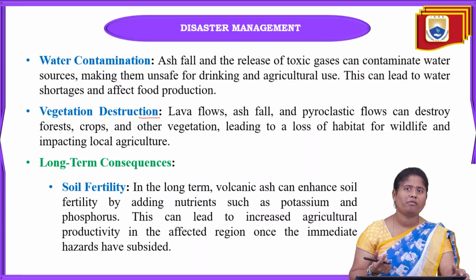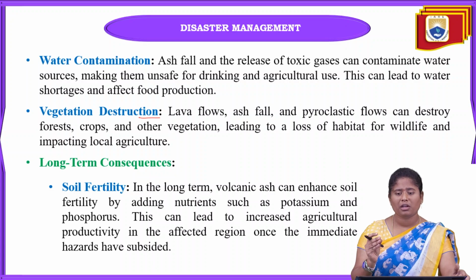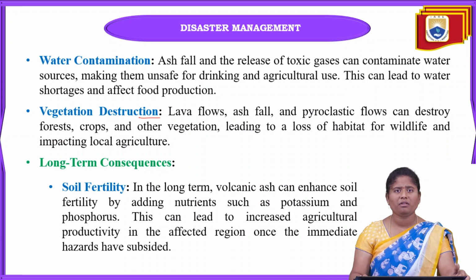When this lava flows, or ash falls, and also with pyroclastic flows, it can destroy everything, like forests, agricultural fields, or any vegetation that comes under the lava or pyroclastic flow. That will wipe out the forest area and vegetation. That will lead to loss of habitat for wildlife, and it will also impact local agriculture.